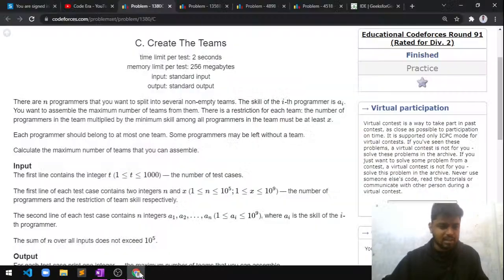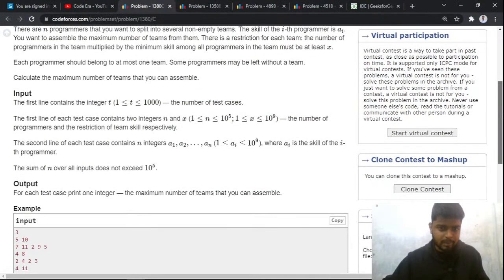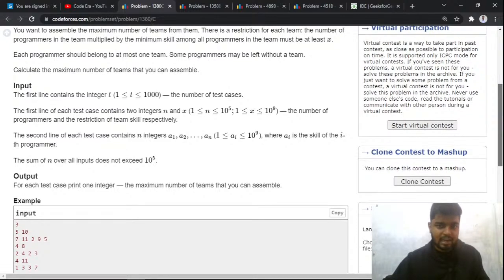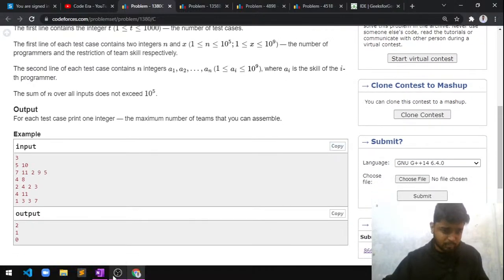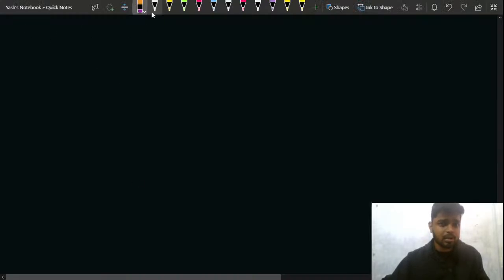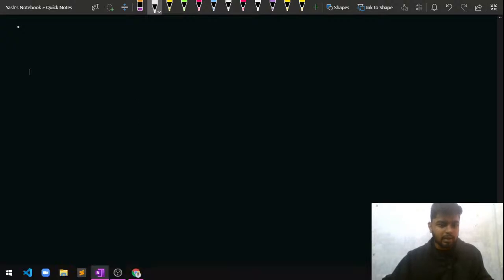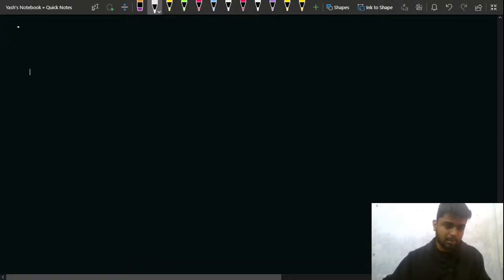So let's copy the test cases from this problem. You have been given n and x, and you have also been given AI, that is the skill for the ith programmer. Let me just paste the test cases and see what the problem says.